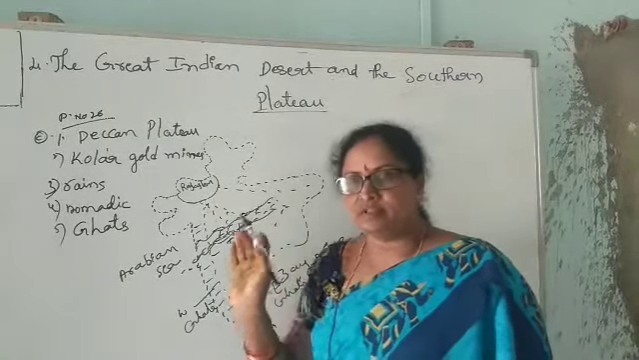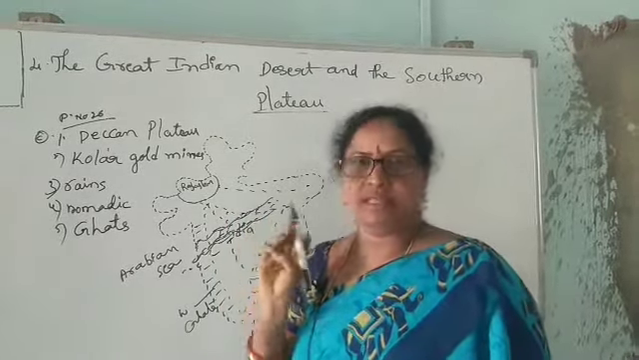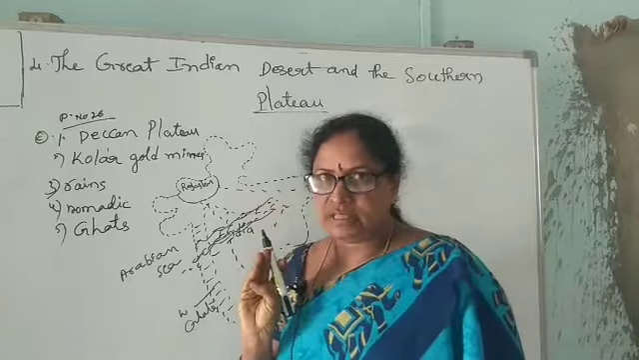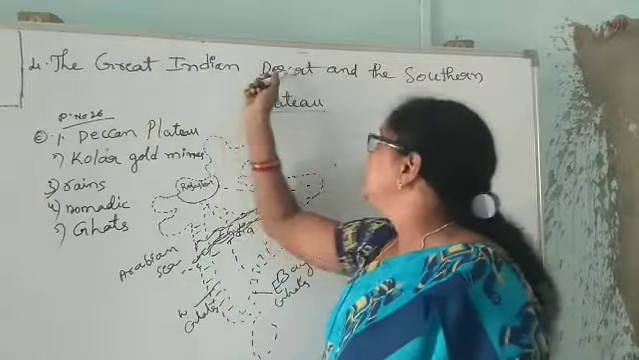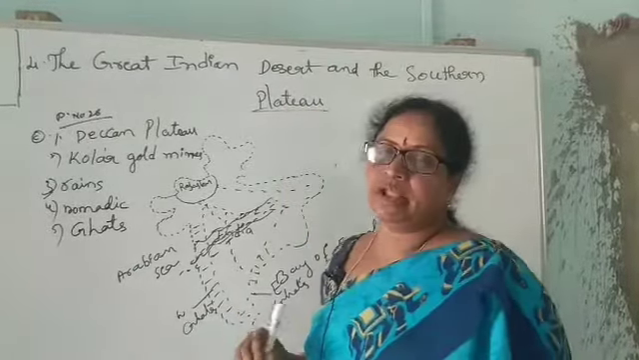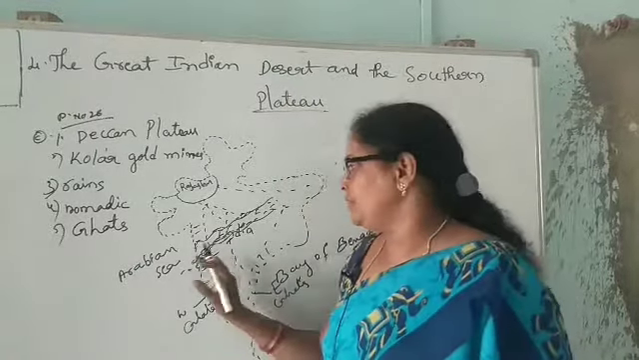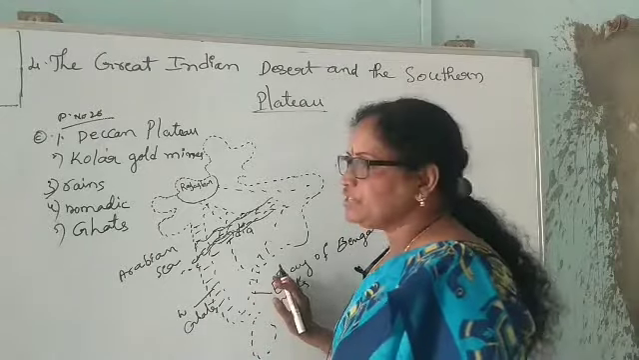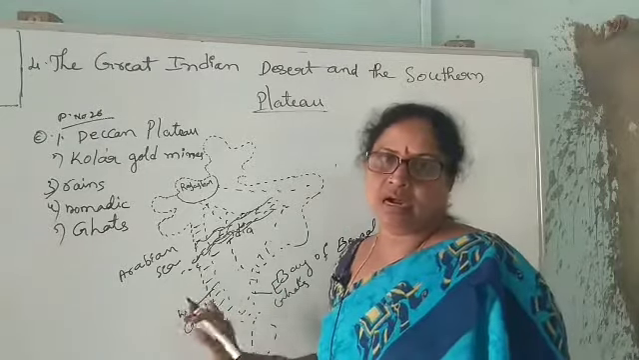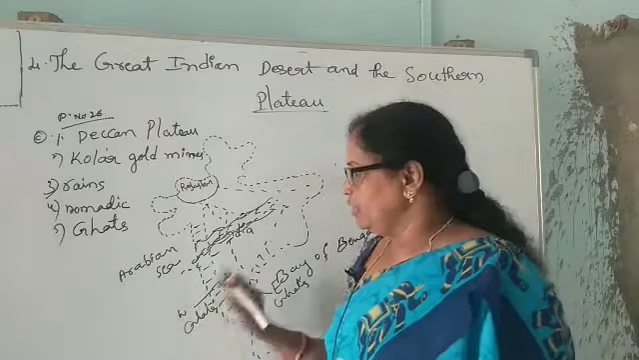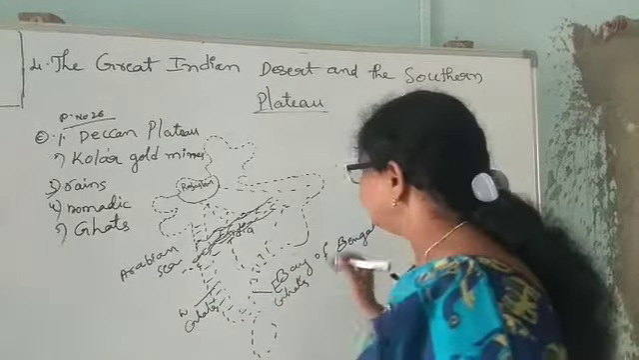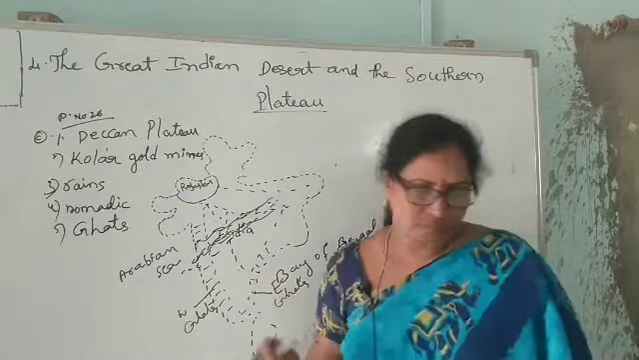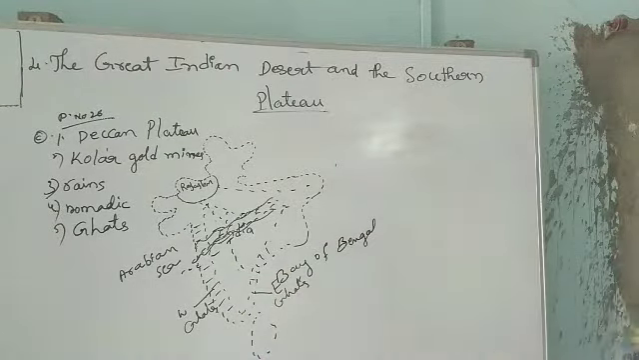What are the main physical features of India? First one is the northern mountains, second one the northern plains, third one the great Indian desert, and fourth one the southern plateau, and the remaining part of India is the Eastern and Western Ghats and coastal areas. We will learn this in the next section. Okay children, is it clear? We have now completed the fourth lesson.